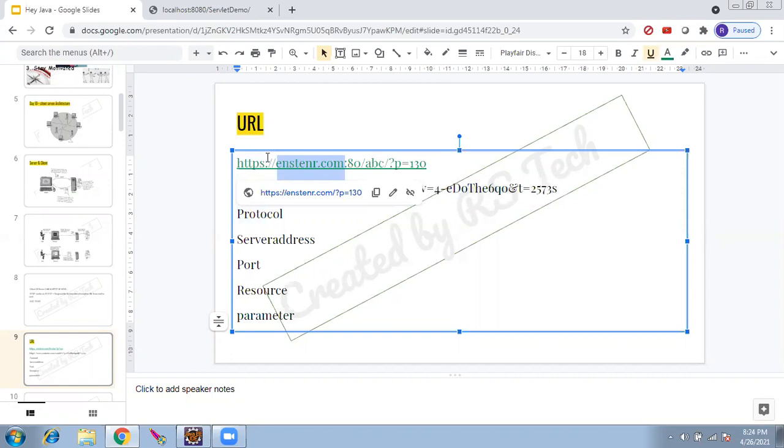When a person sitting in New York opens it, he is sending information through the HTTPS protocol to the server which is there in India. How am I telling it is in India? This is networking again. This domain name would have been purchased in India, and I would have kept the server in India. So that's the server address, and the next number is the port. The next is the resources, and the last is the parameter. This is how any URL will be.